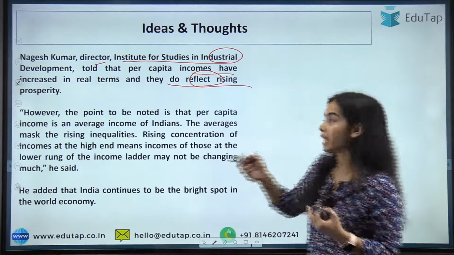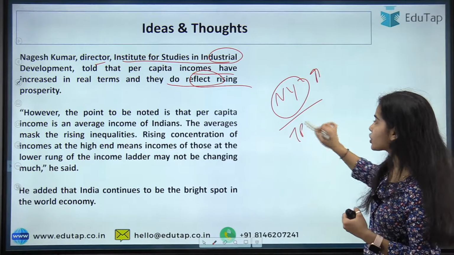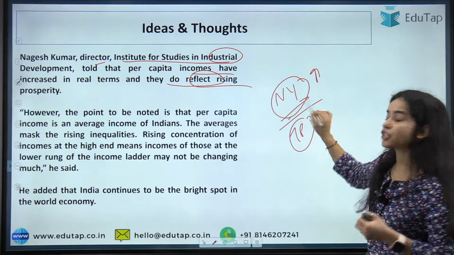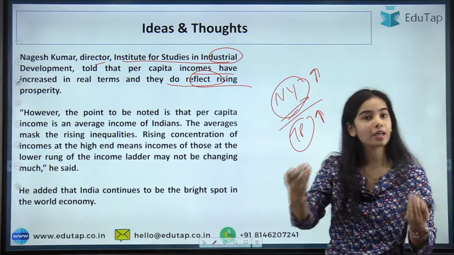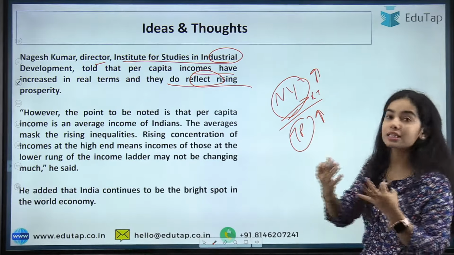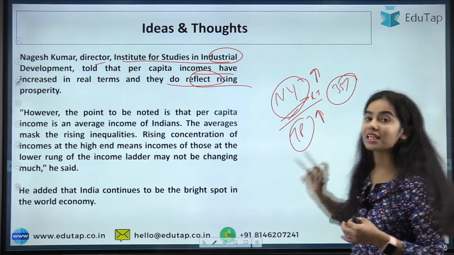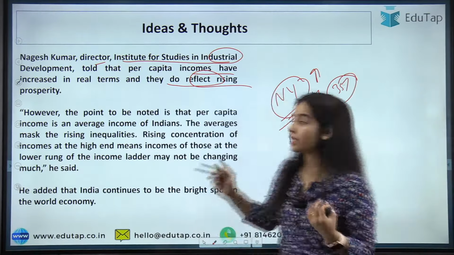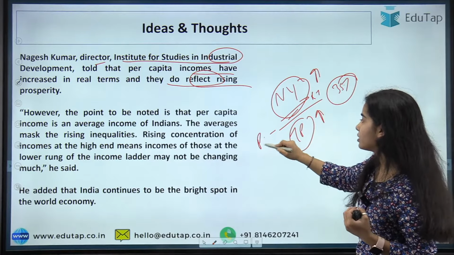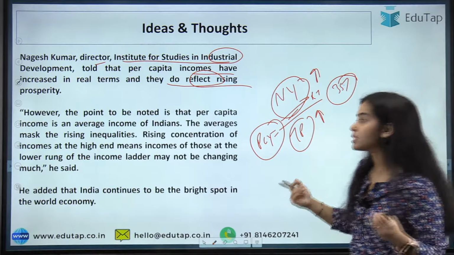So what is happening? The national income is increasing because our total population is increasing, and with that the national income is increasing by a greater percentage. We can see in real terms the national income is increasing by a greater percentage. That's why there is a 35% growth that has been seen in real terms in the per capita income. So national income must be growing by a greater percentage.